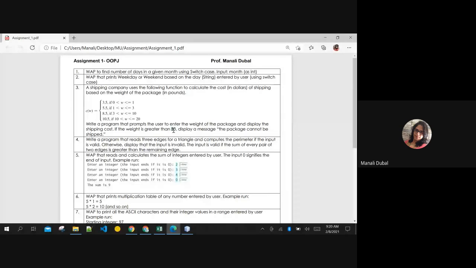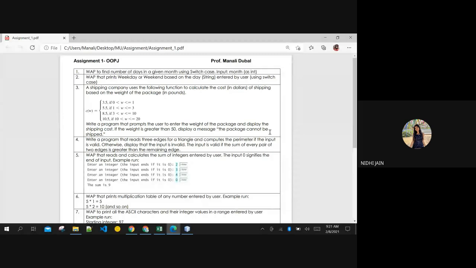It's 20. So if the weight is greater than 20, then for any number of weight you can print this message. No need to create one more condition for if weight is greater than 50. It is my mistake. So after 20, you can print this message directly. Package cannot be shipped.